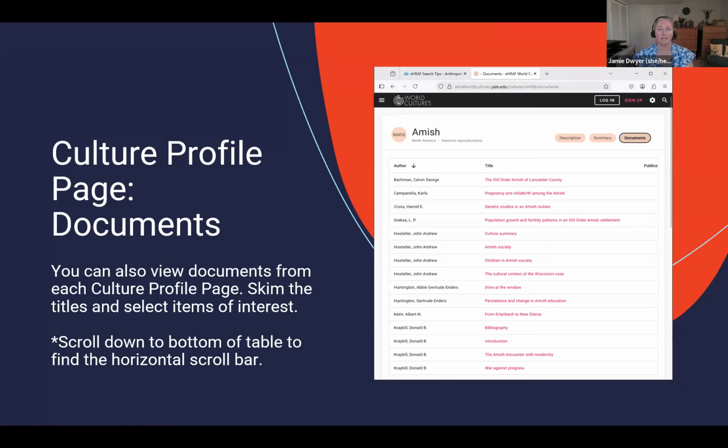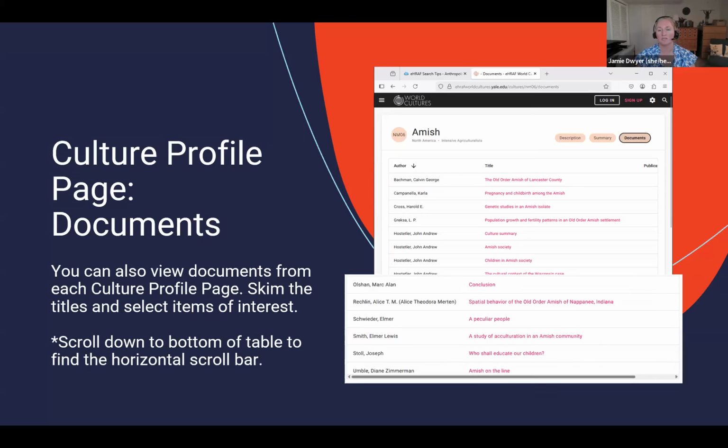As a reminder, the other way you can get to documents is from a culture-specific profile page, and there's the document section you may remember from another video. This one you can't sort and search, but it is just reflecting all of the research documents available on this particular culture. So this one you just have to scroll through, look at the titles that look good, and scroll down to the very bottom to get a scroll bar that will let you scroll across the page to read the full title if you need to, and to look at the publication date if you need to as well. Quick note on publication date, anthropology research goes way back in time, so don't feel like you need to limit to the last 5 years of research.